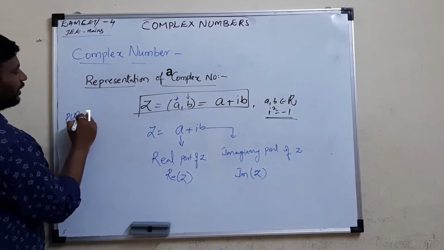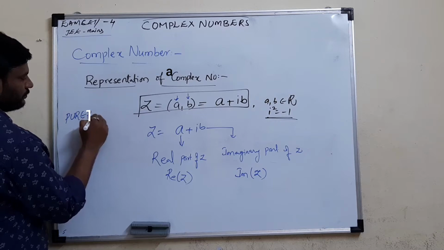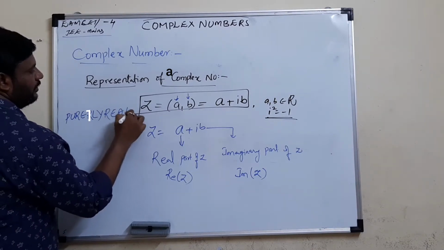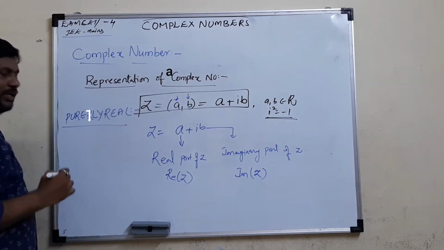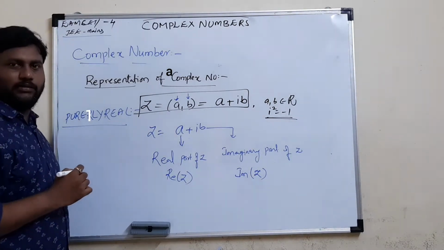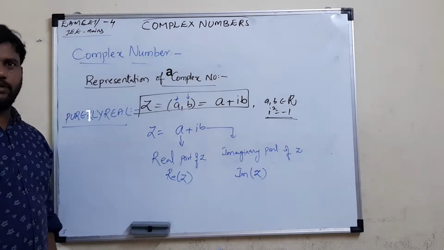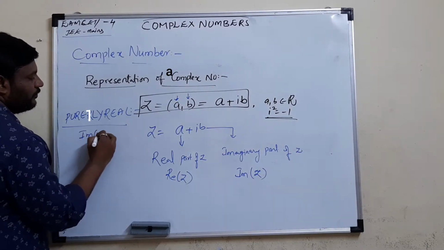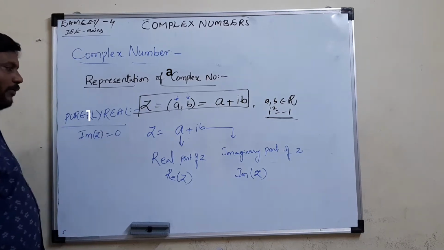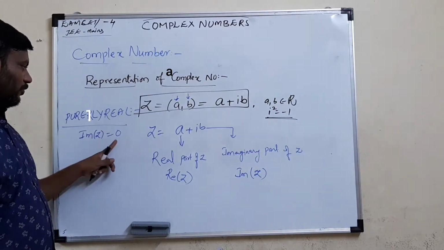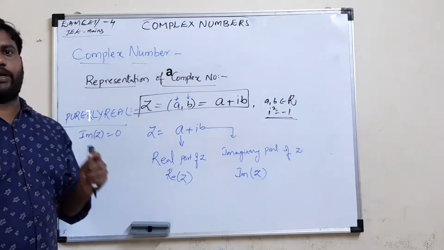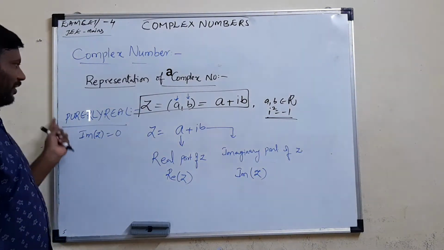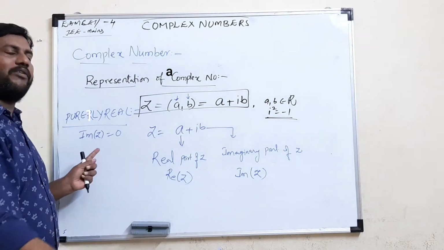Purely real. So this is also very important. When can we say that a given complex number is purely real? It means its imaginary part will be 0. Whenever the imaginary part of z is 0, such a complex number we can say is purely real. So remember, it's the opposite way: whenever we want purely real, its imaginary part will be 0.